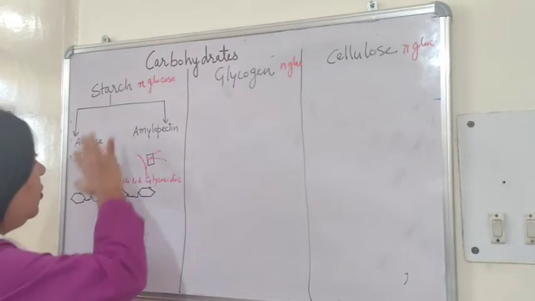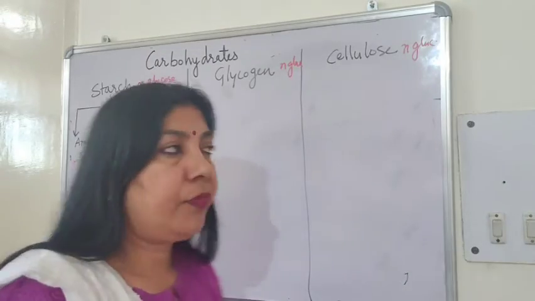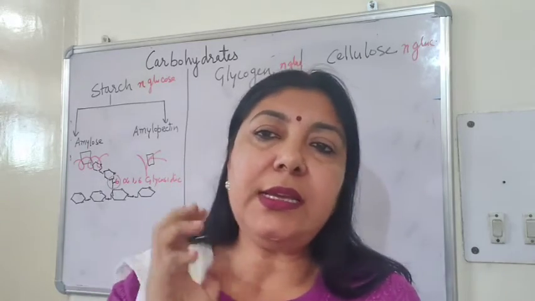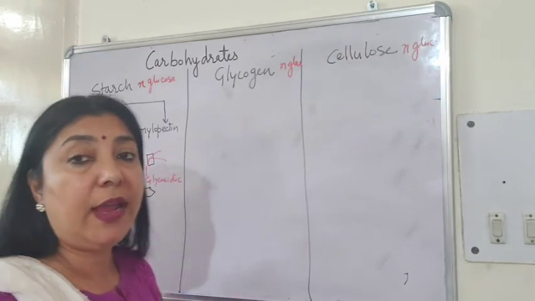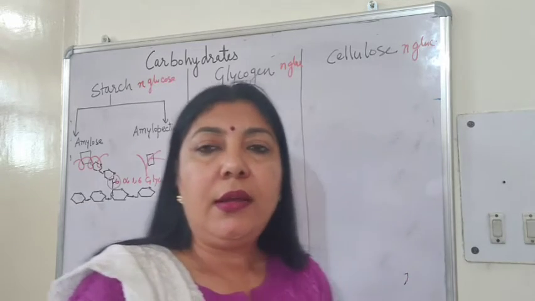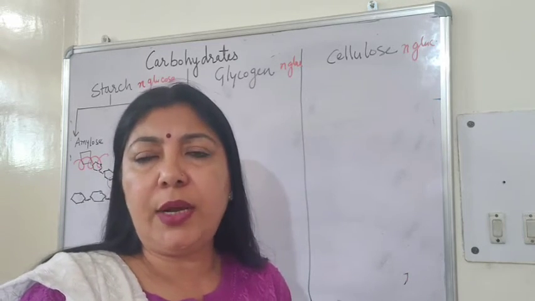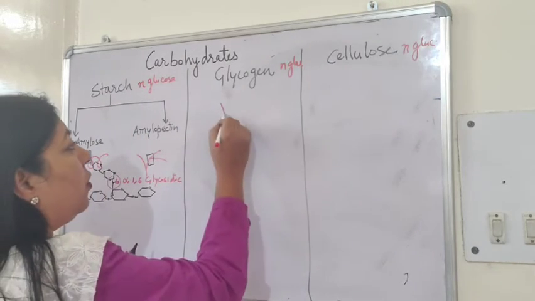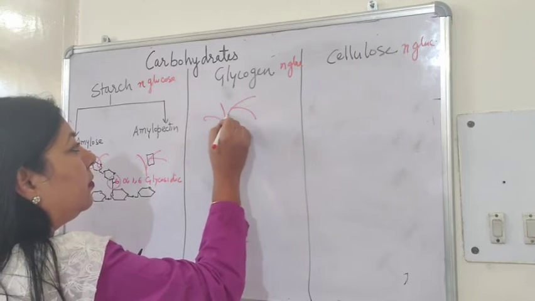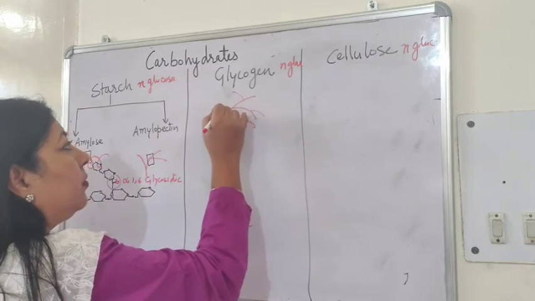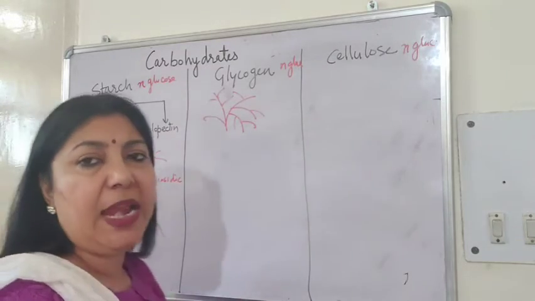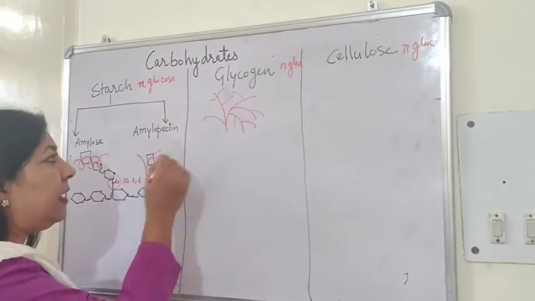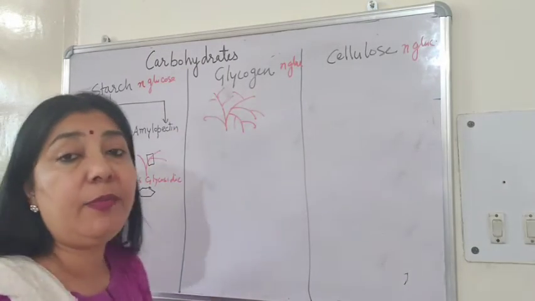Okay, so this is about the starch. Now let's come to the glycogen. Glycogen is just like starch. In fact, glycogen is called animal starch. Glycogen has only one chain, but it is profusely branched. Like this is branched so much. This is made up of n number of glucose units and exactly like this. This is less branched, whereas this one is highly branched.